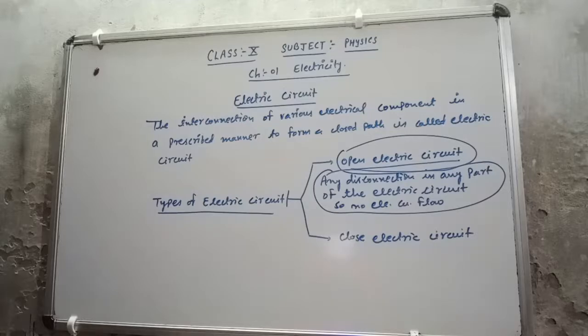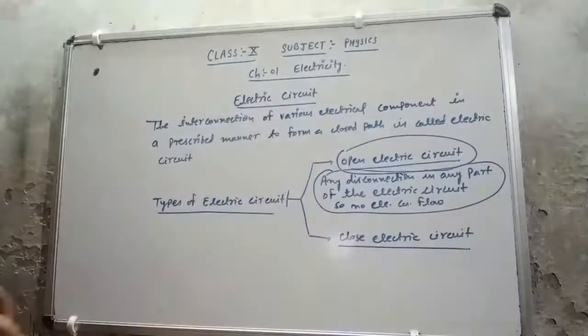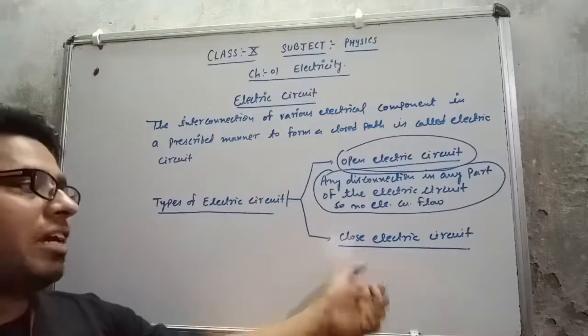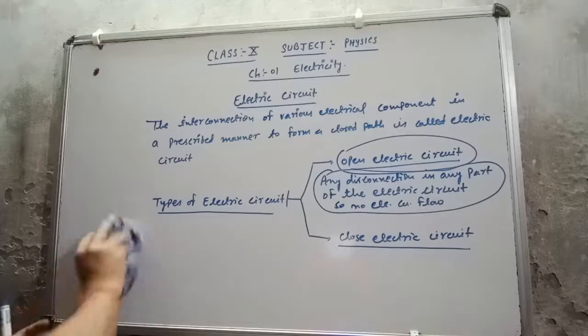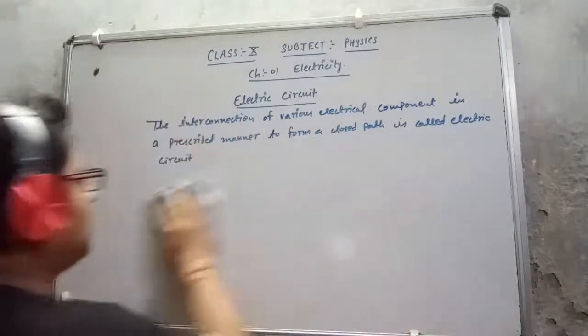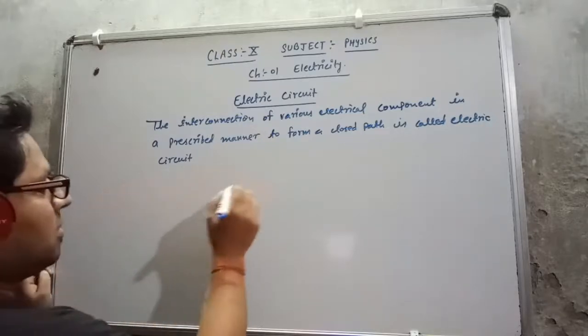Second, closed electric circuit means that if there is no discontinuity, meaning from one place to another place electric current can easily flow, that will be called the closed electric circuit. I can show you with the help of a diagram what is the open and what is the closed electric circuit. Suppose I am having a bulb, a cell and pins.